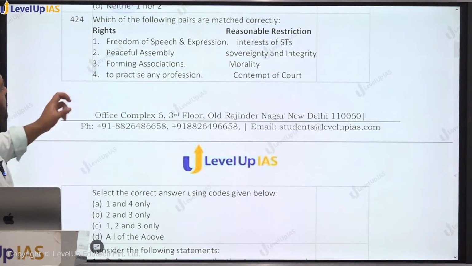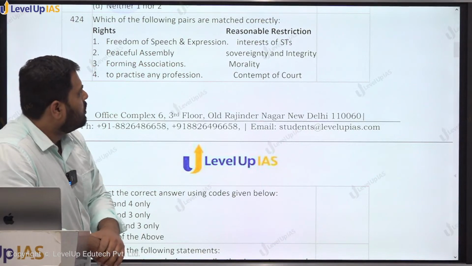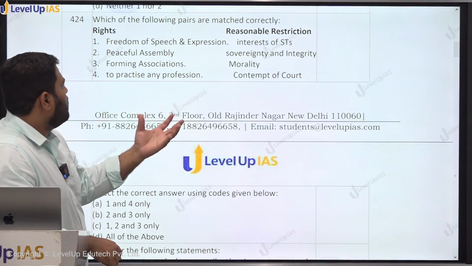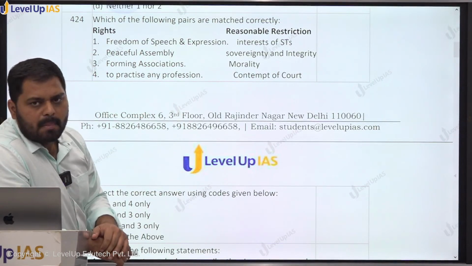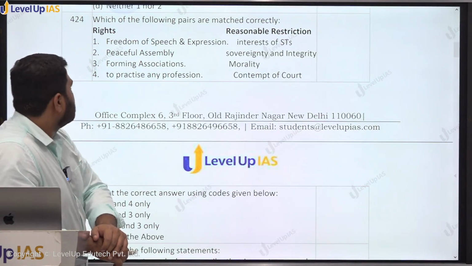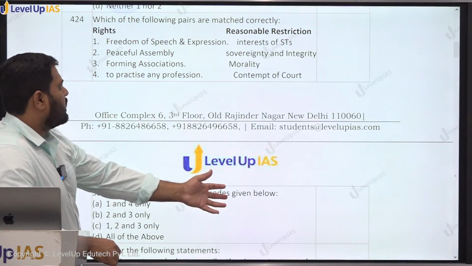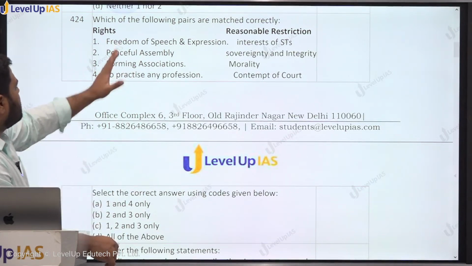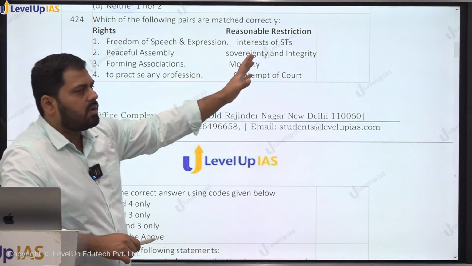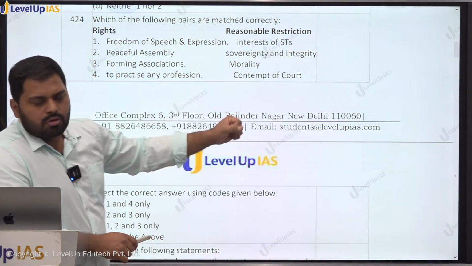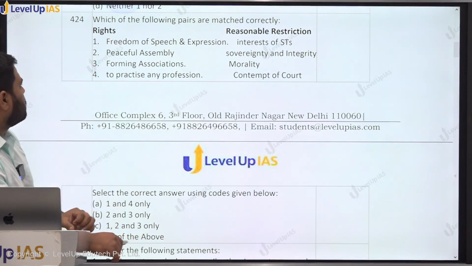So it is asking about, this question is basically related to Article 19. So Article 19 में जितने भी freedoms हमें मिले हुए हैं, किस freedom पे कौन सा restrictions लगा हुआ है, so which of these are correctly matched, we'll have to find. On one side we have rights, other sides we have reasonable restrictions put upon. So which of these pairs are correctly matched, we have to find.